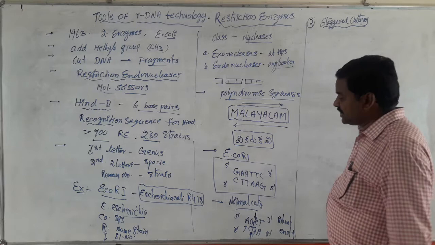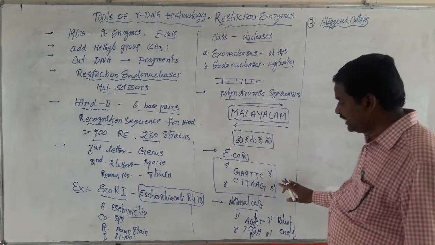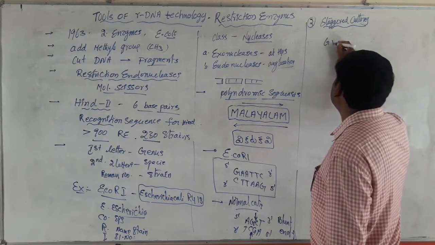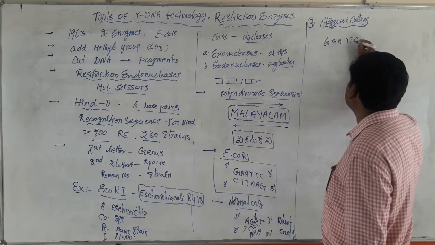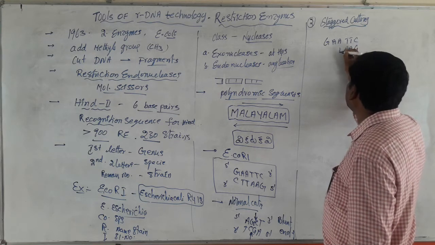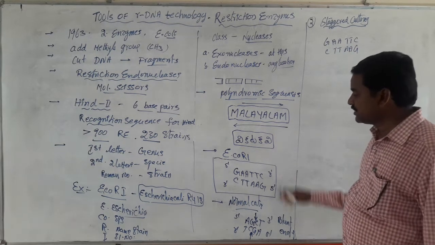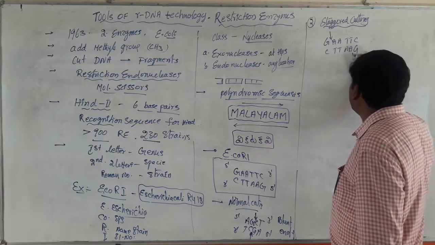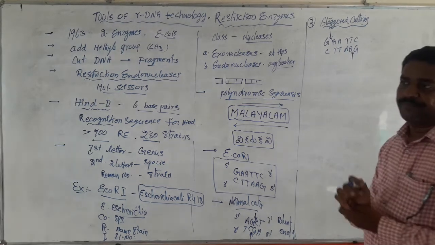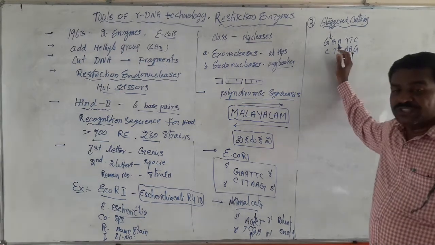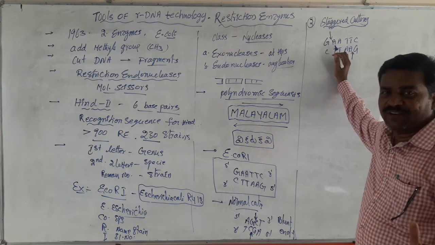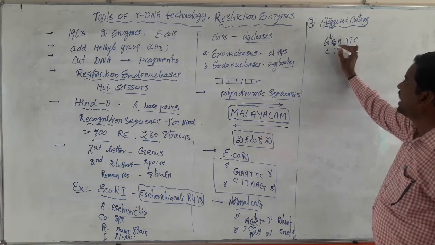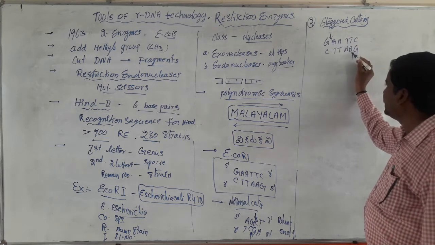For example, EcoR1 makes a staggered cut at the sequence GAATTC. This is the palindromic sequence of EcoR1. These types of enzymes cut the two strands of DNA at different locations, but they cut exactly between the same type of nitrogen bases, that is, between G and A. This strand is broken at this place and this strand is broken at this place.